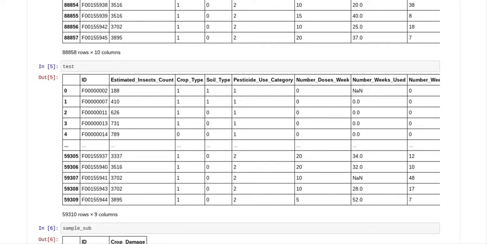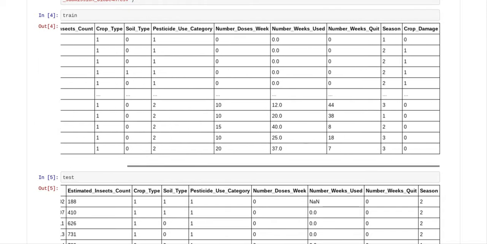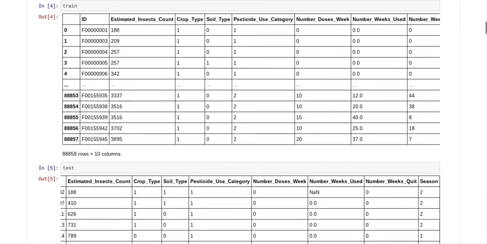it's the same format as the train, except for the fact that it doesn't have the final column. The final column is your crop damage. Now, the final column is your answer, and since the test data frame is the data frame that we're going to be testing on, they're not going to give us the answer.